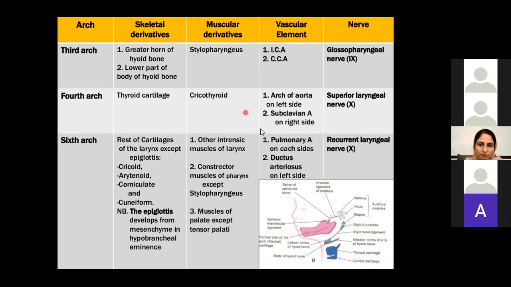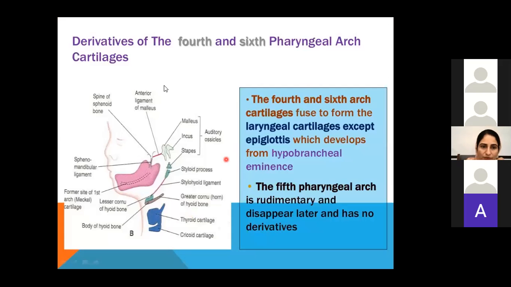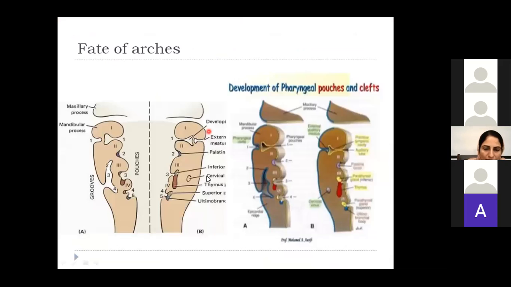Okay, so these are the derivatives of the first till sixth pharyngeal arch. Now, what is the fate of the arches? I told you that there is overgrowth of the second pharyngeal arch. When it meets with the sixth pharyngeal arch, there is complete closure of the clefts. Okay, only first cleft remains, but there is disappearance of the rest of the clefts. The first cleft remains behind.